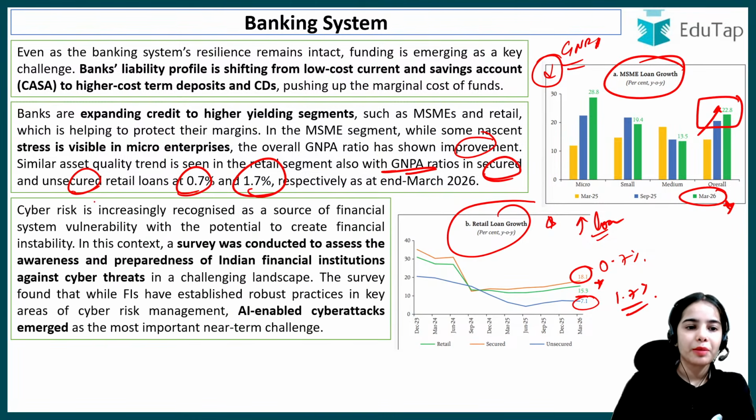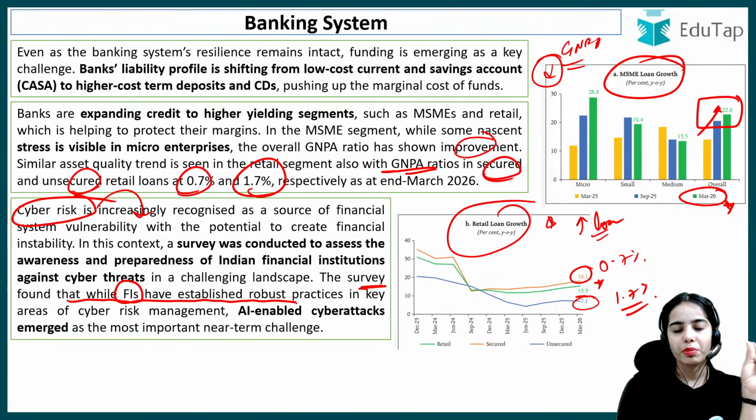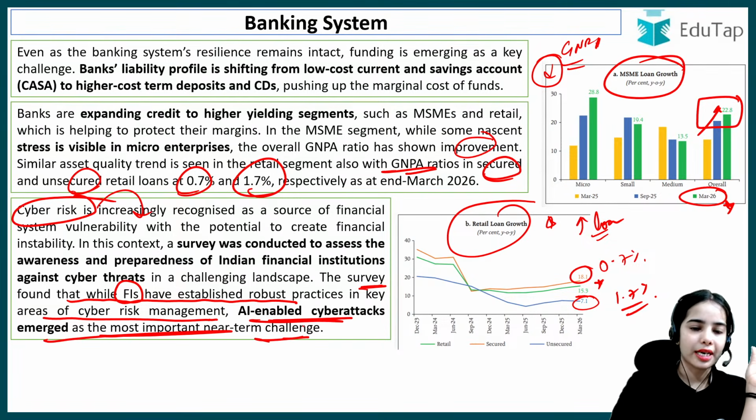Okay? Cyber risk is increasingly recognized as a source of financial system vulnerability. In the recent survey done by the RBI, it has been found that while financial institutions have established robust practices in key areas of cyber risk management, AI-enabled cyber attacks emerged as the most important near-term challenge that has to be dealt with.